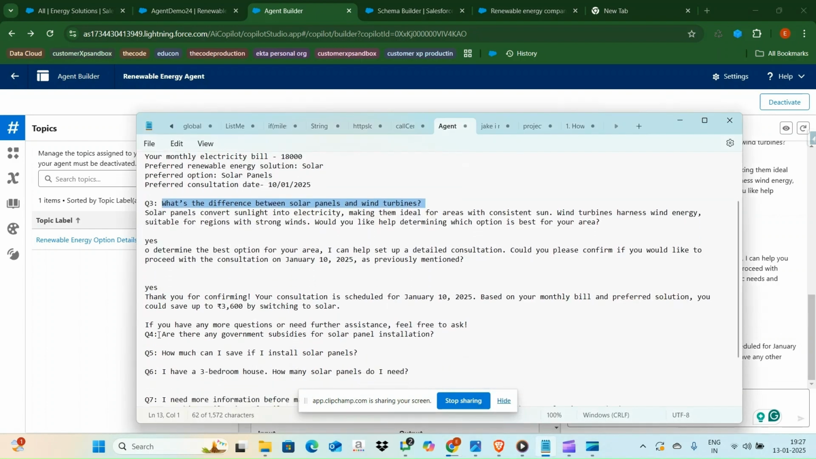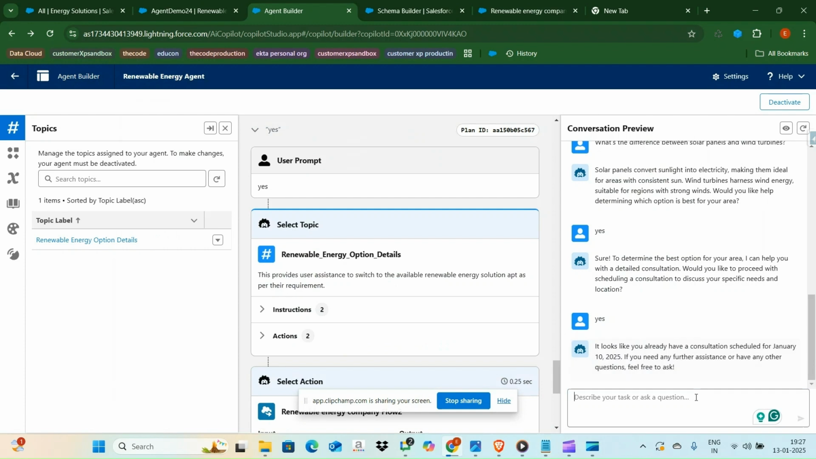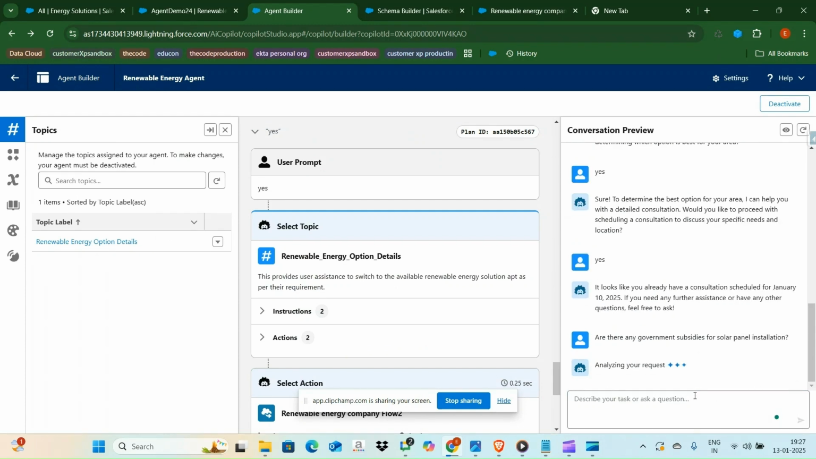So let me go back and let me copy the next question: are there any government subsidies for solar panel installation? Let me paste it in the chat window. Let's wait for a few seconds.